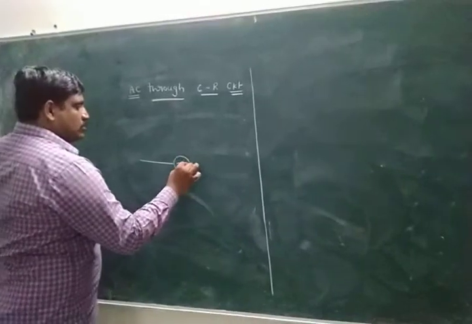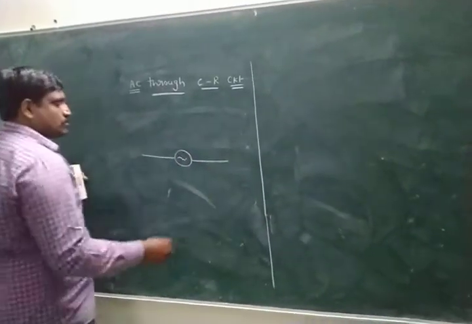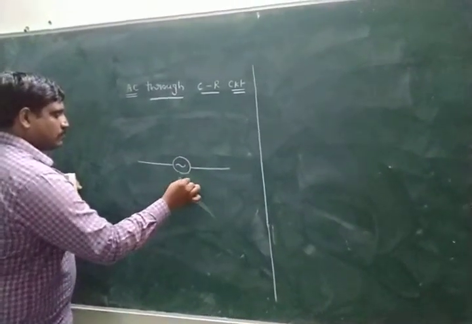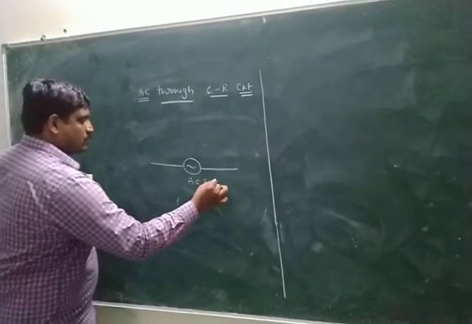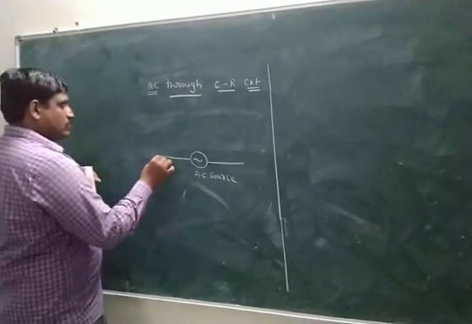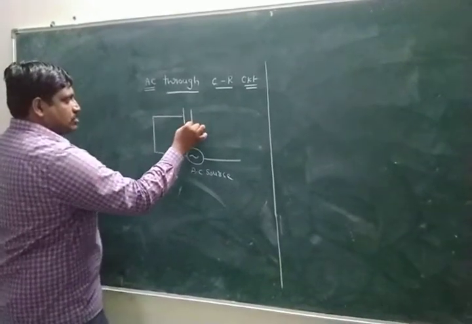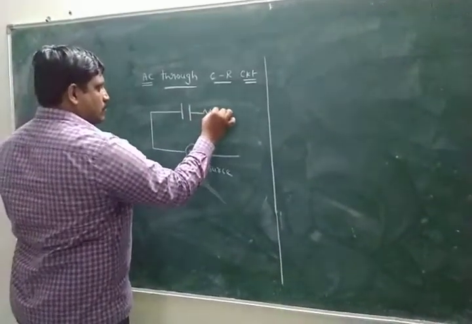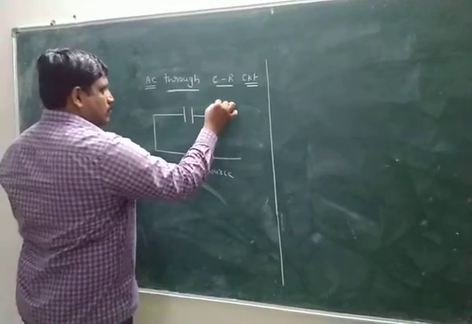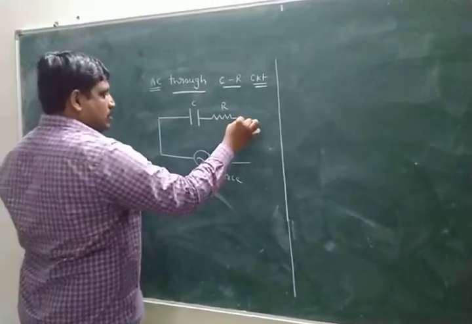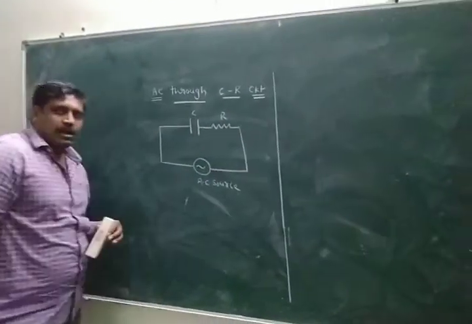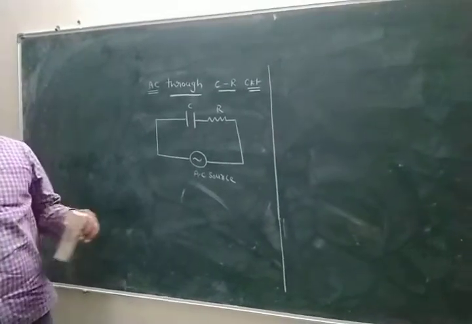This is the symbol of the AC source. This is the capacitor. This is the resistor. All are connected in series.